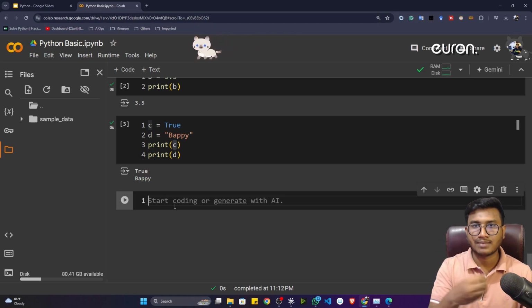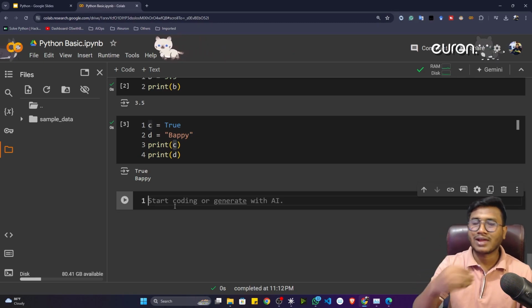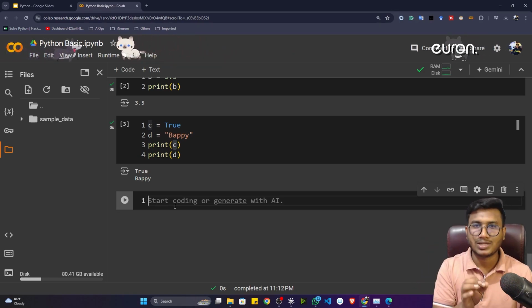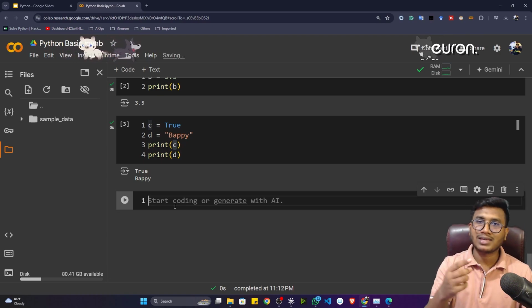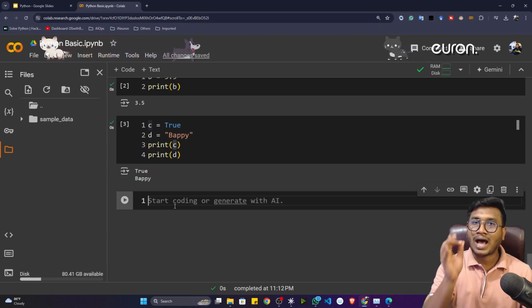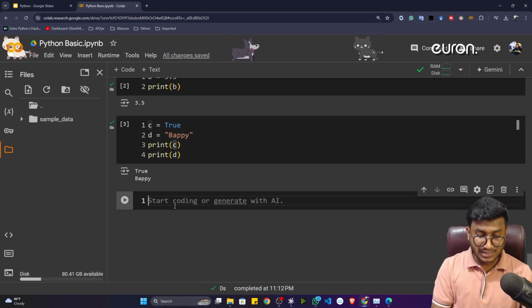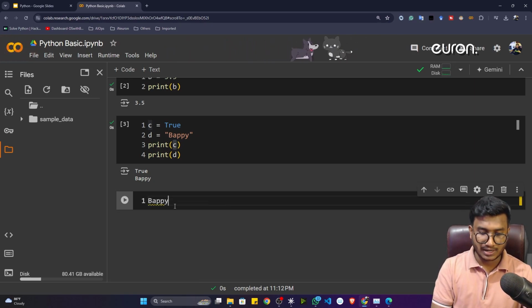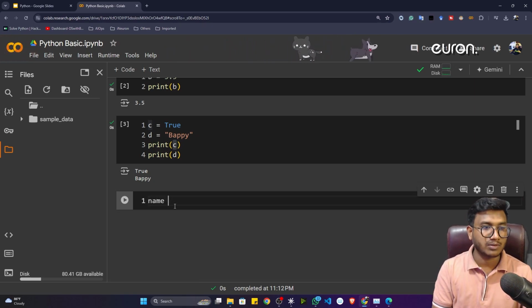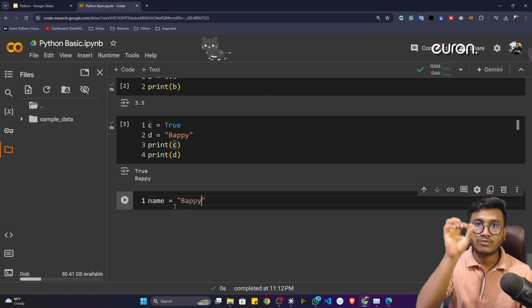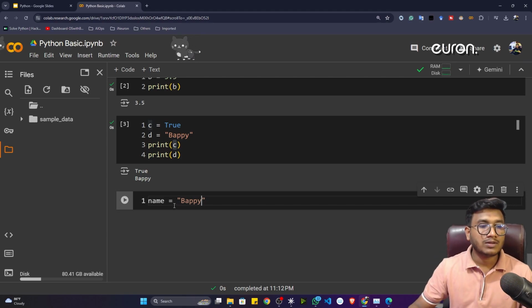It will call your name, let's say Bappy, or let's say Alex, or any other name. Actually it will call whatever name you are using in that particular form, and give you that welcome message. Now how is it getting that name? Because it is storing it somewhere, let's say in a name variable. Let's say name is equal to Bappy, which I have given in that input form. That Bappy is stored inside a variable called name.